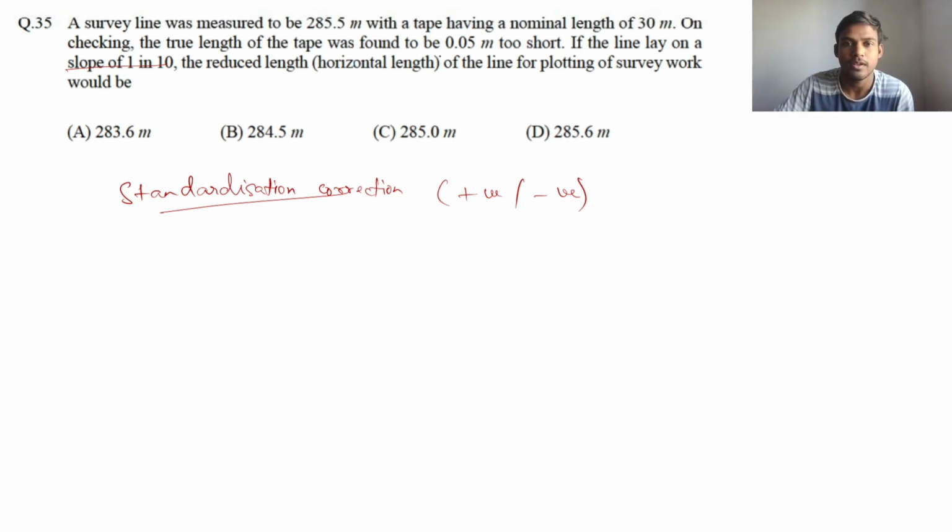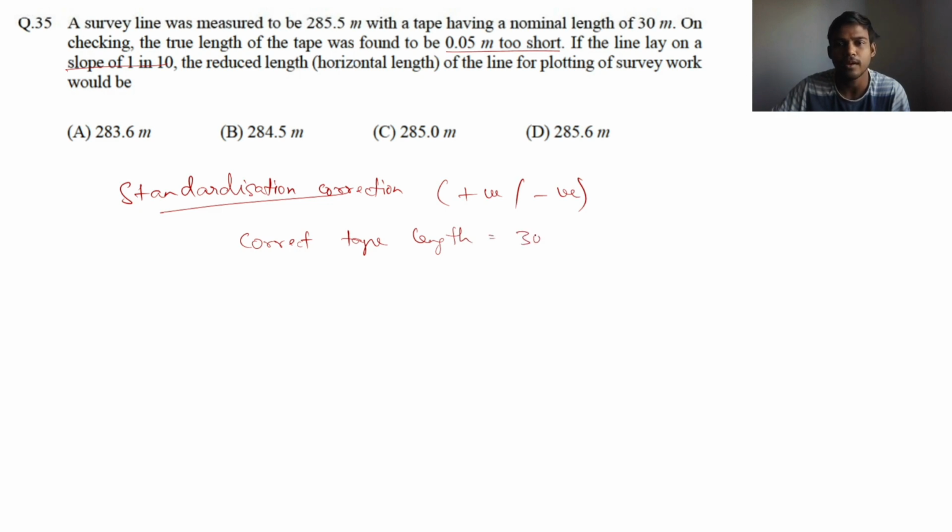In this question, it is too short. If the chain or tape length is too short, it is a negative correction. If it is too long, it is a positive correction. In this question, it is too short, so it will be a negative correction. So the correct tape length is equal to 30 minus 0.05 meter. So it will be 29.95 meter. So this is the actual tape length.